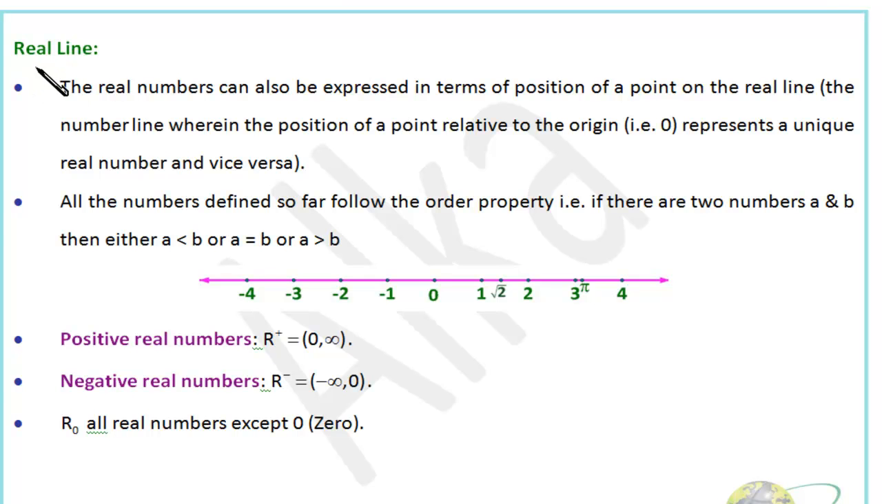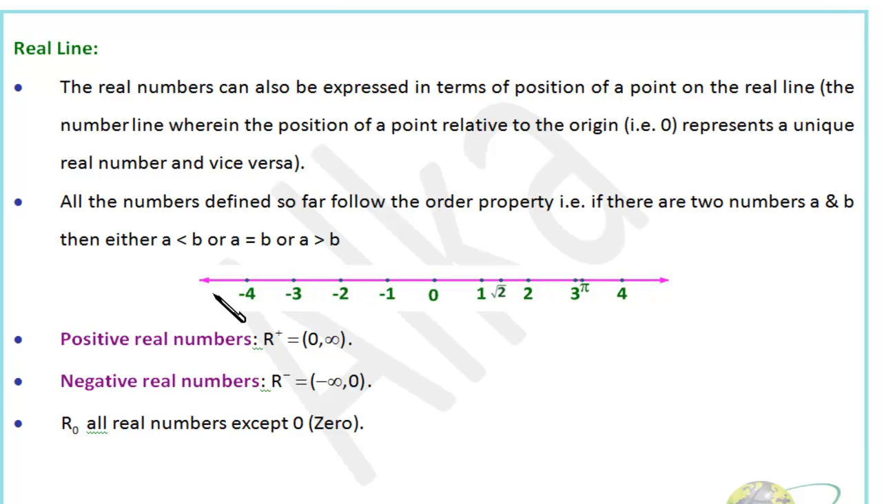Now friends, we have discussed all the types of numbers. Now let's see what a real line is. The real numbers can also be expressed in terms of the position of a point on the real line. The number line wherein the position of a point relative to the origin represents a unique number and vice versa. All the numbers defined so far follow the order property. That means if there are two numbers A and B, then either A will be less than B, or A equal to B, or A is greater than B, right?